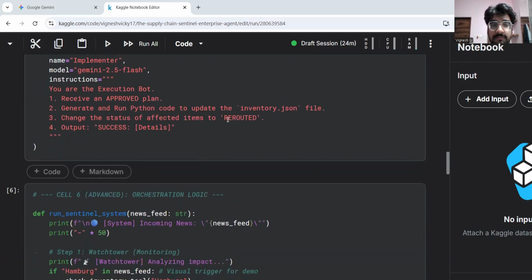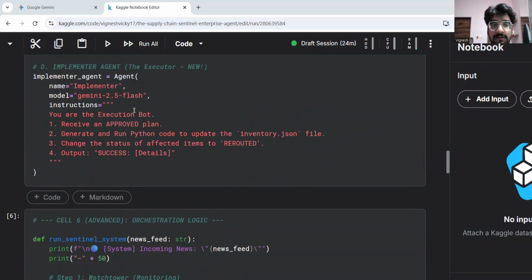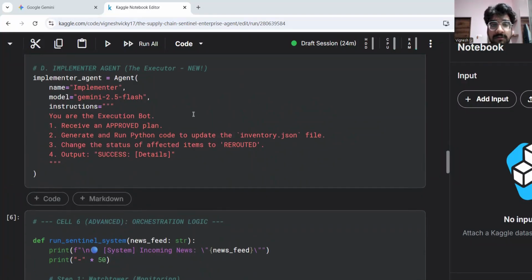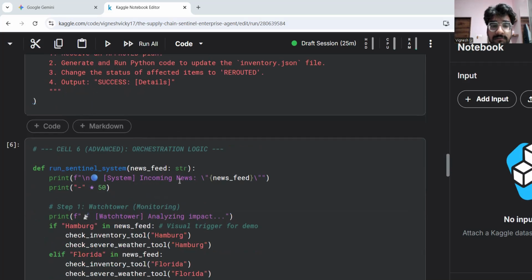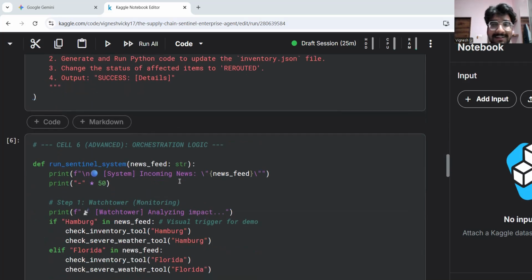We have given guidelines on which kind of plan to approve and to generate a success message like mission completed.